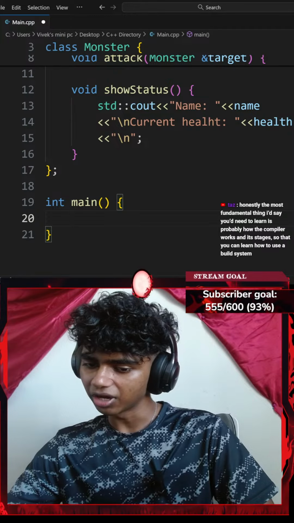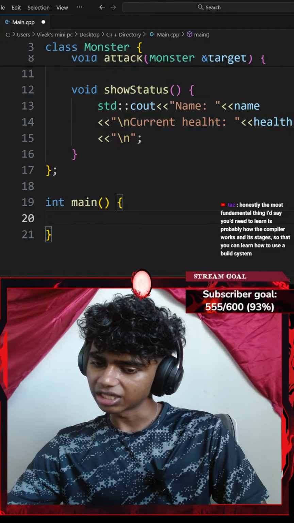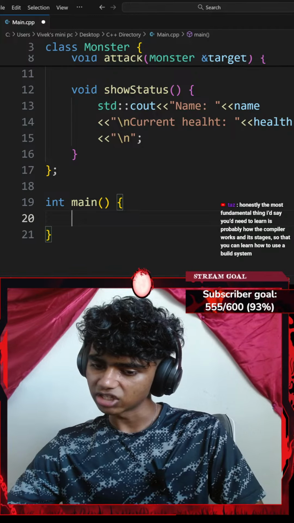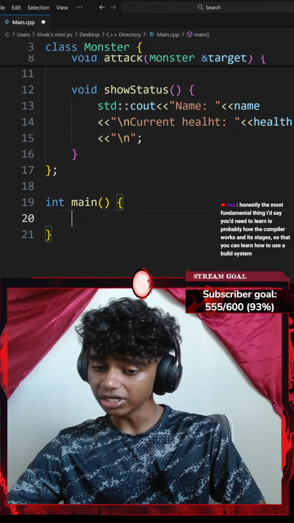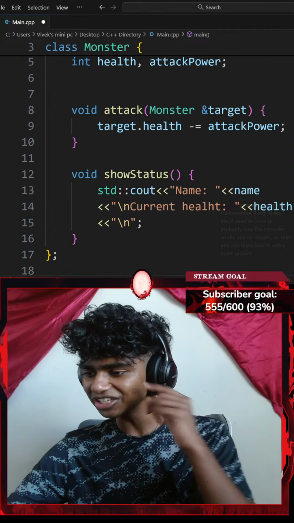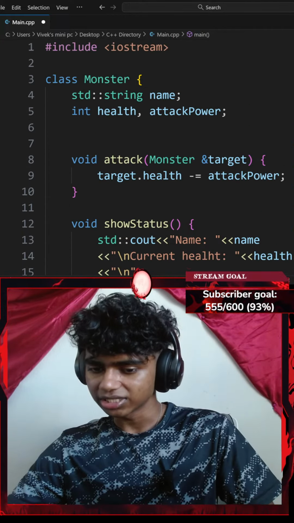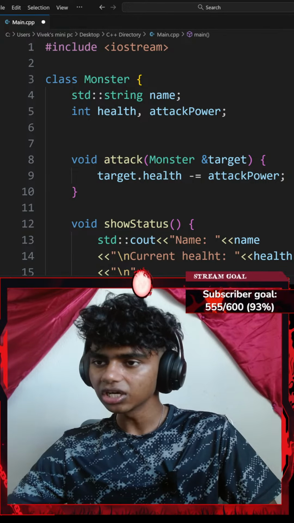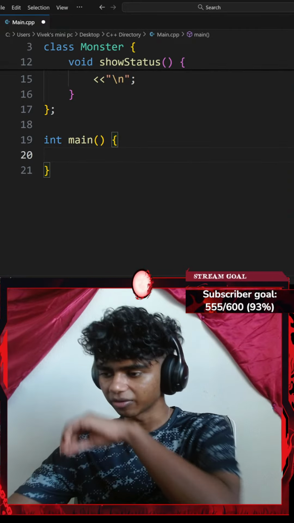Honestly, the most fundamental thing I'd say you need to learn is probably how the compiler works and its stages, so that you can learn how to use a build system. That actually sounds pretty fun. I might actually do that. Okay, so inside of my attack function, you can check current health after attack, win or lose. Honestly, I might actually add that in a bit.